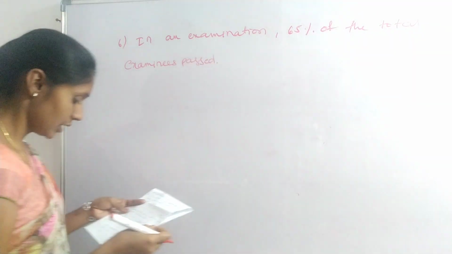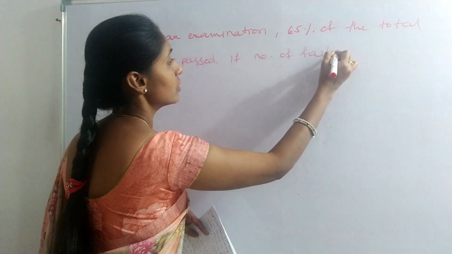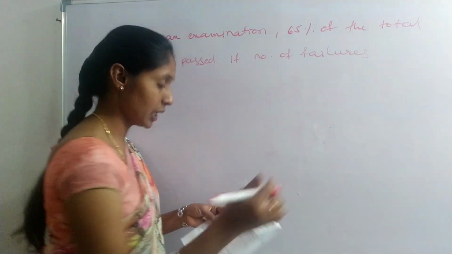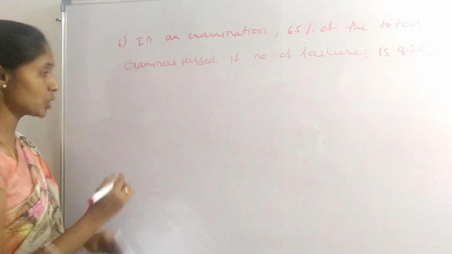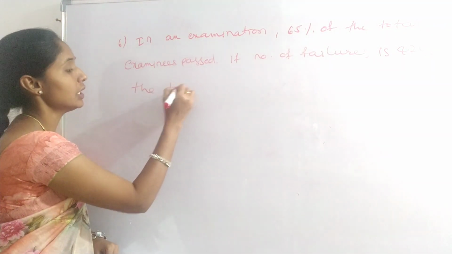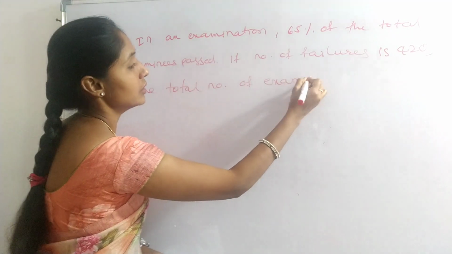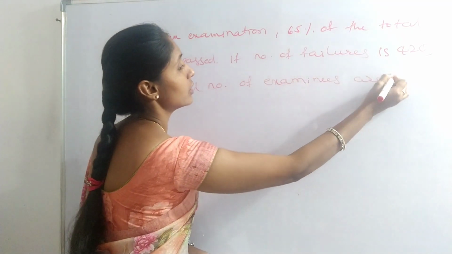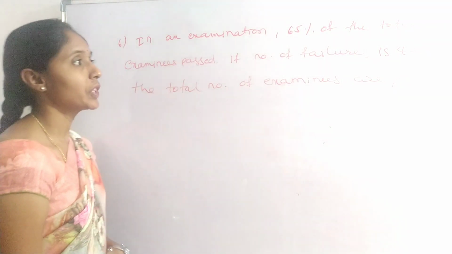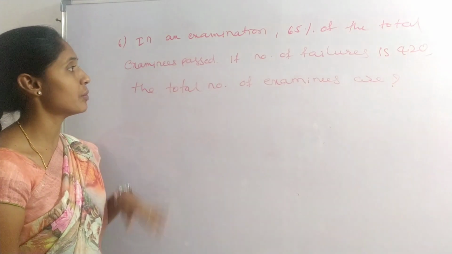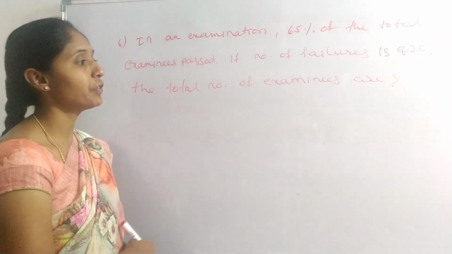If the number of failures is 420, the total number of examinees are what?